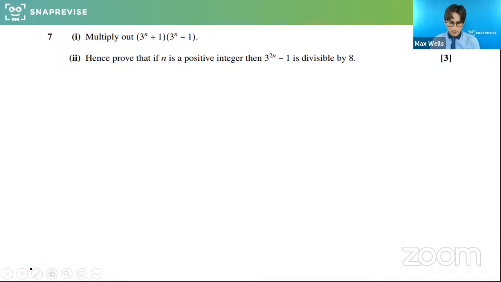Very good. Right. A little bit more involved, this one. Please have a go at trying to multiply this out and see what we get, and then hence prove it's divisible by 8. So this is very much an algebraic one. Let's give this a try. Feel free to share that in the chat if you've got it. I know it can be a bit tricky to type sometimes.